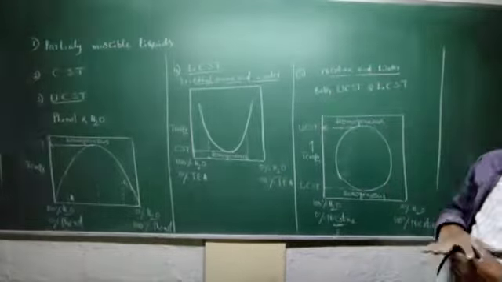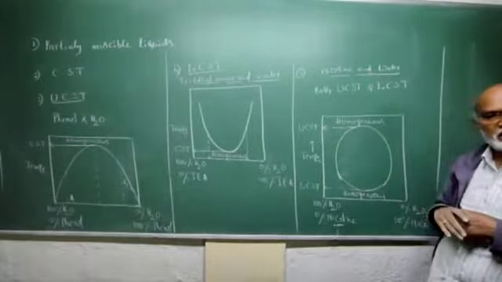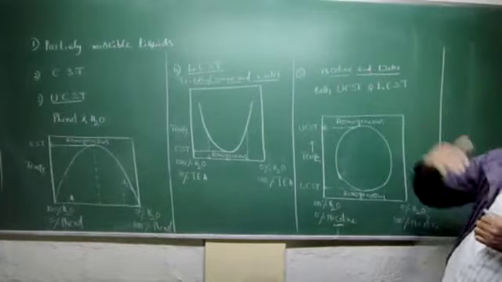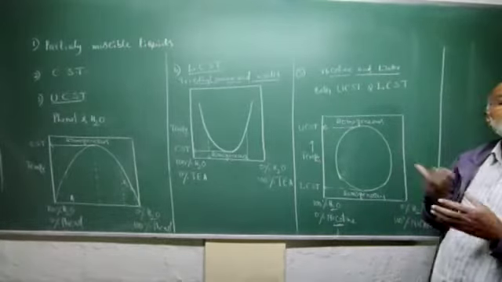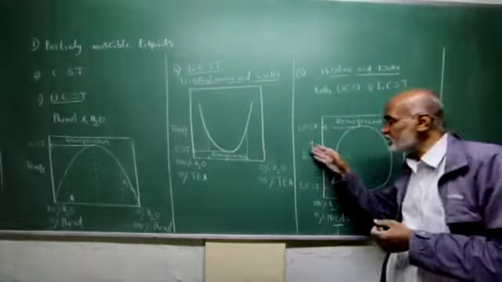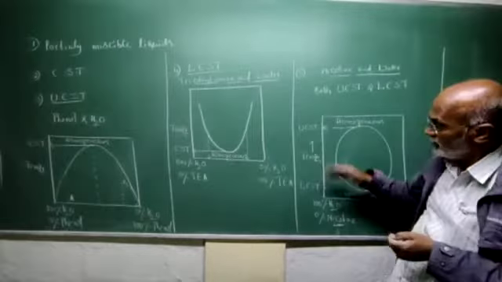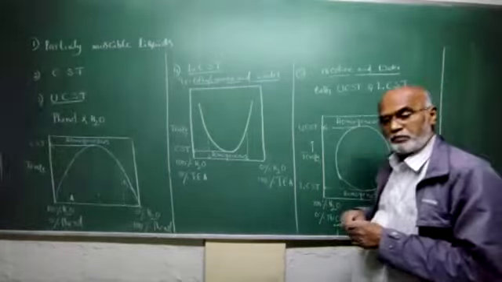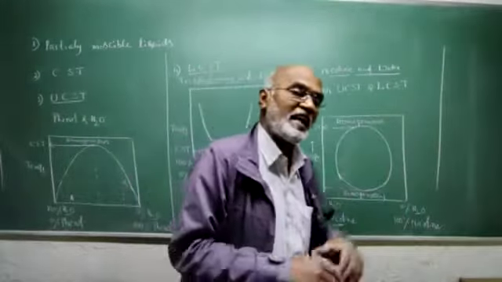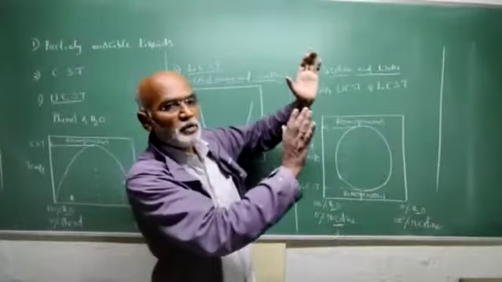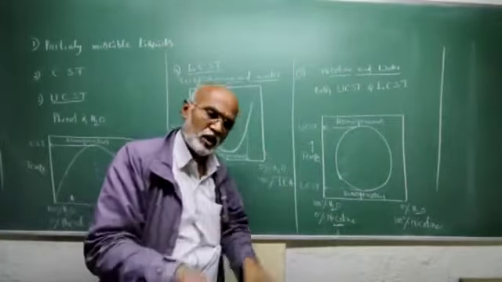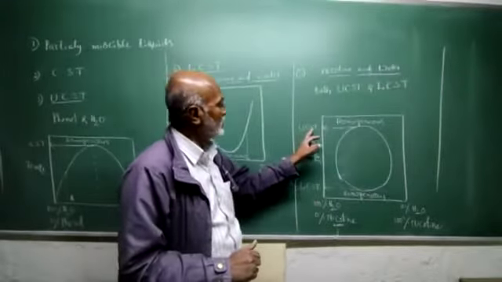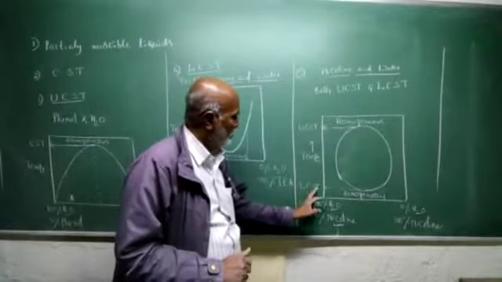Whereas the third one is a very different and special case. In some cases, in a partially miscible liquid mixture such as nicotine and water, the mutual solubility increases with increasing temperature and it also increases with decreasing temperature. Such binary liquid mixtures in which the mutual solubility increases both with increase in temperature and also with decrease in temperature show two critical solution temperatures, namely upper critical solution temperature and lower critical solution temperature.